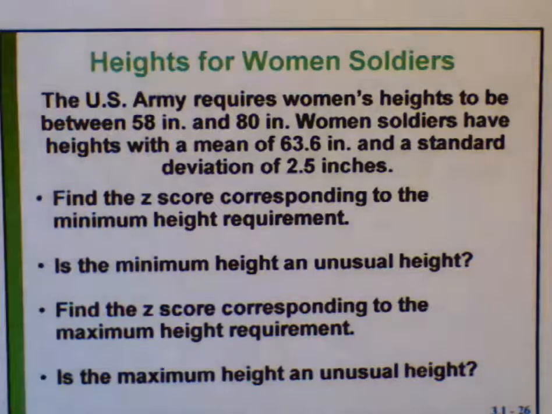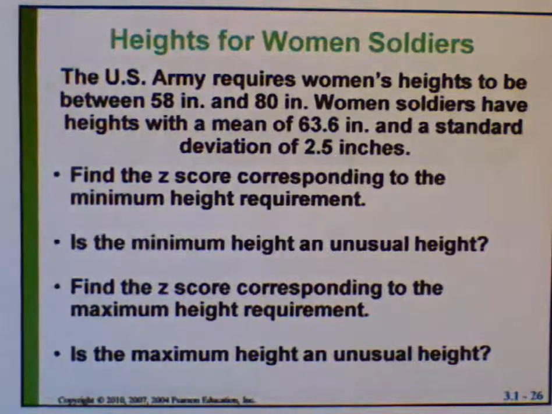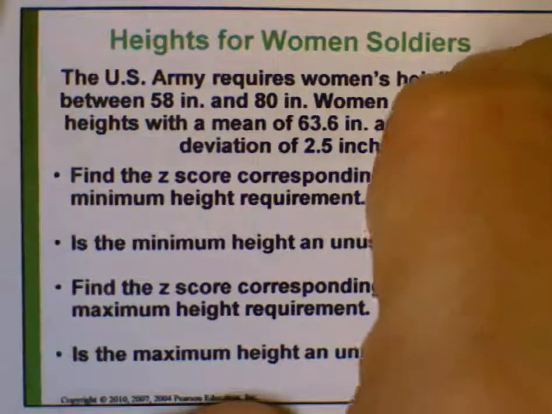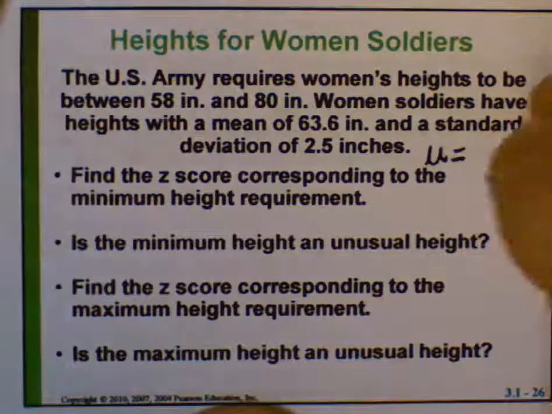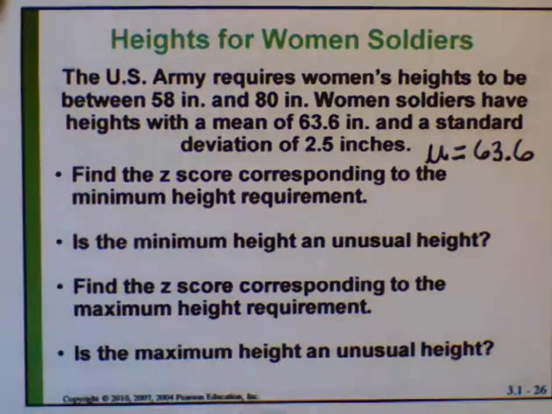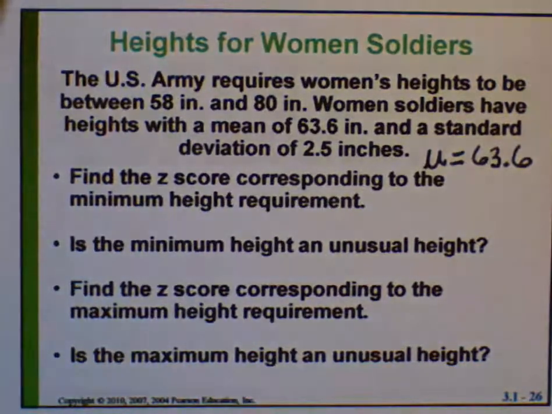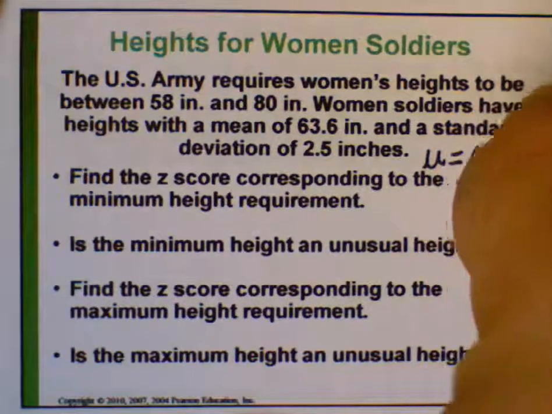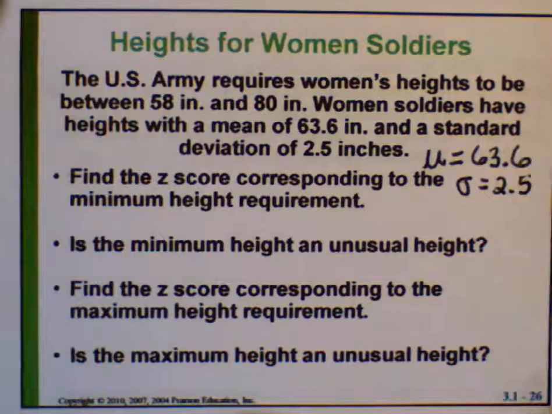Another example is heights for women soldiers. The U.S. Army requires women's heights to be between 58 inches and 80 inches. Women soldiers have heights with a mean of 63.6 inches. That sounds like a population of all women soldiers, with a mean of 63.6 and a standard deviation, that's a population standard deviation, of 2.5.